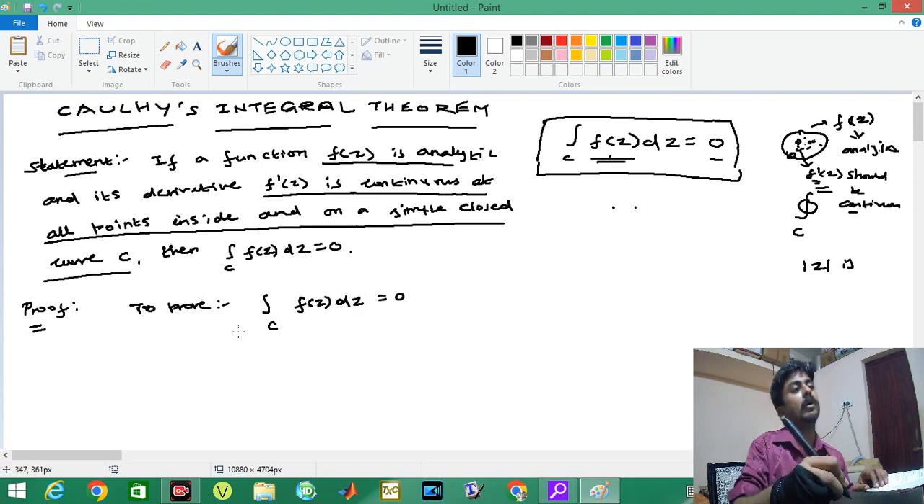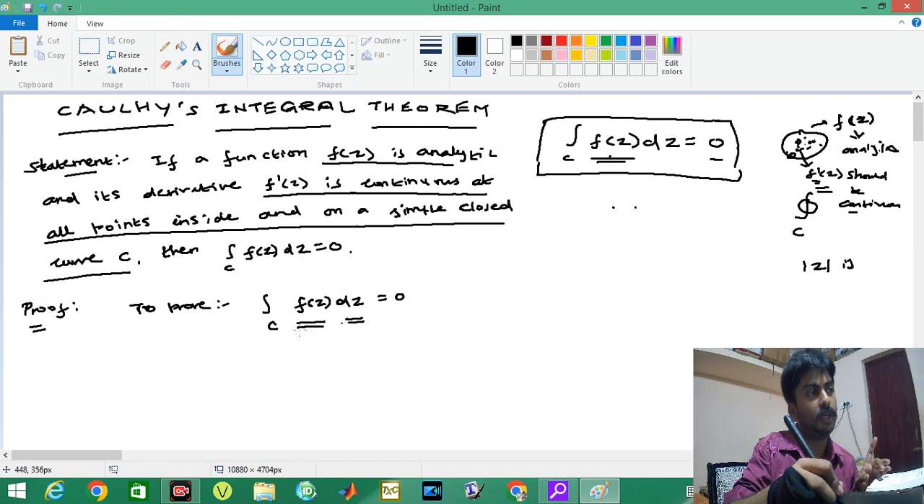Now there are some things that should come to your mind. First, what will be the value of f of z? Second, what will be the value of dz? Third, where will you see this integral over C? These three things are necessary to complete the proof of this theorem. First, we know that w equals u plus iv.